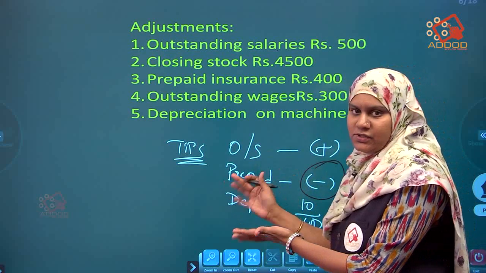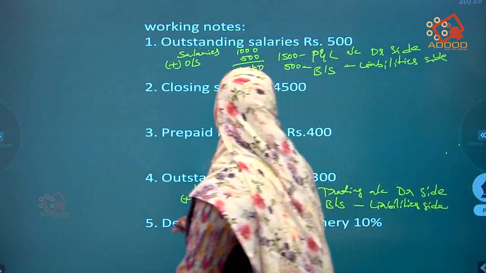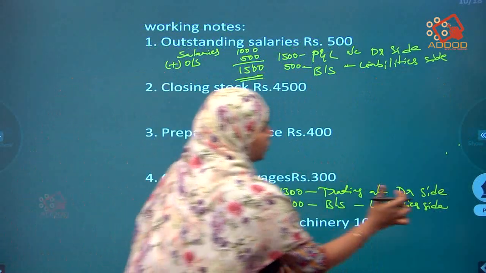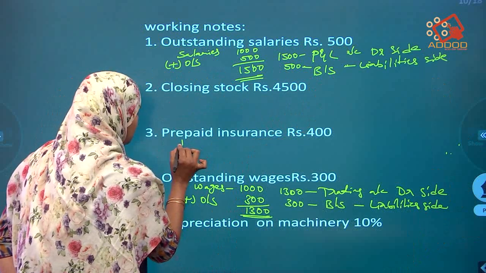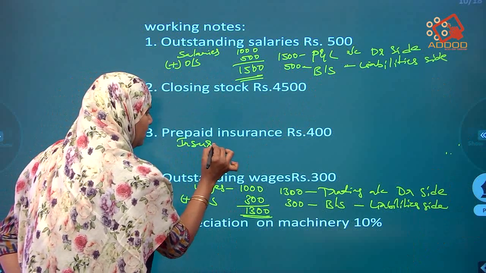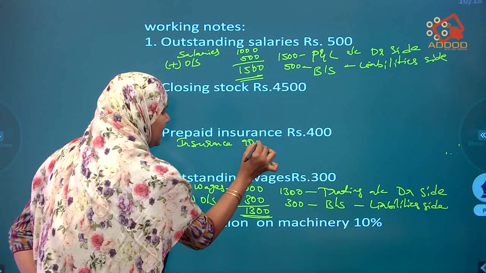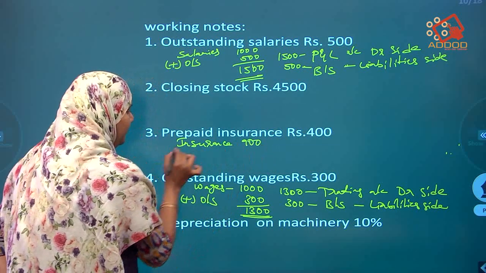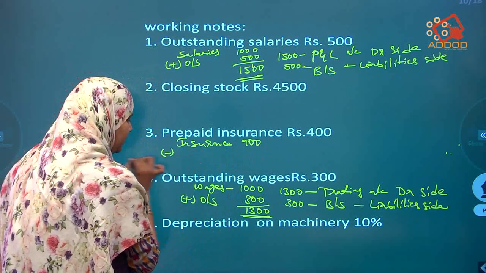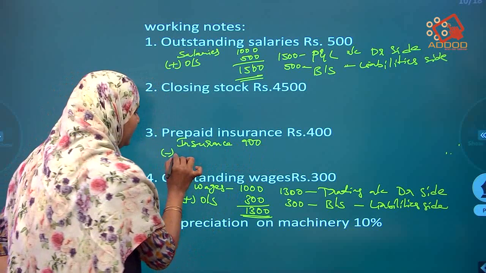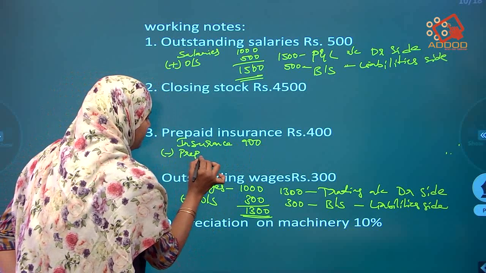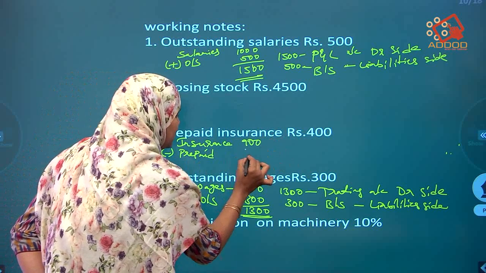As soon as we get an adjustment, go to the working notes. How much is the insurance here? How much in the question is given? Insurance is given 900. Prepaid is given in the adjustment, and prepaid means we have to do minus. Minus prepaid. How much is prepaid? 400.